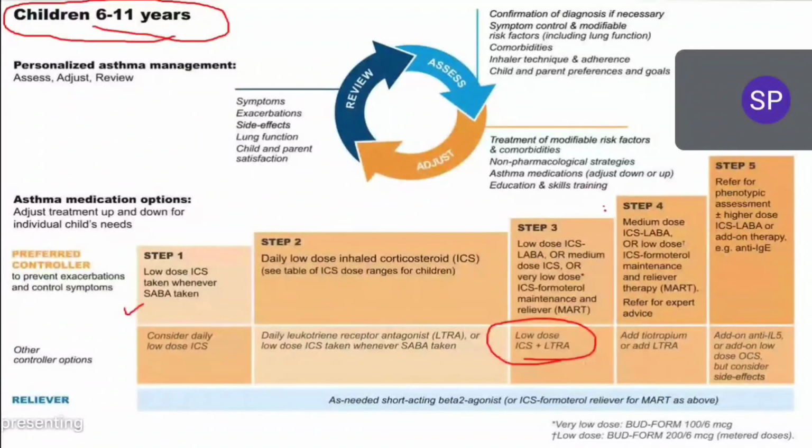And in step 4 again same, inhaled corticosteroid with LABA or low dose inhaled corticosteroid maintenance therapy should be given, and here we have to start tiotropium bromide or leukotriene receptor antagonist. And finally in the fifth step here we have biological agents. Biological agents add होते हैं, and remaining all treatment is same as step 4. Okay, so this is the strategy for 6 to 11 years of patients.